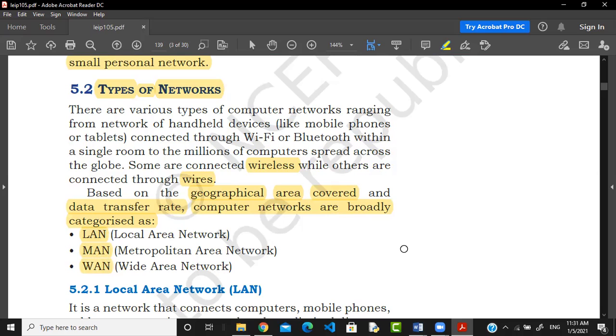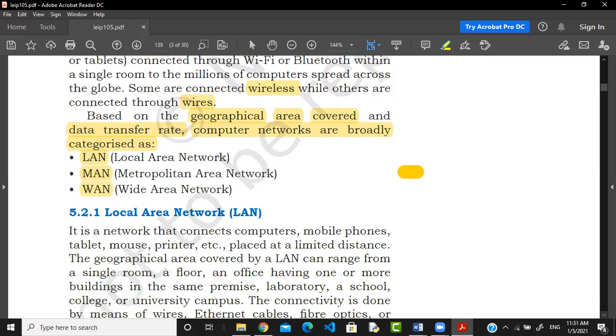Now we are going to talk about the local area network. What is the local area network? Regarding this, we will talk in the next class. In the next class, we are going to talk about the types of the network.